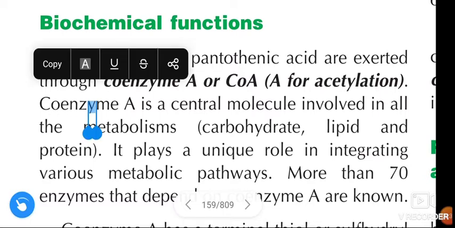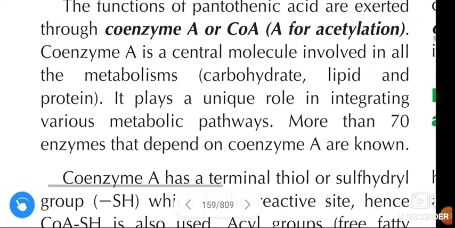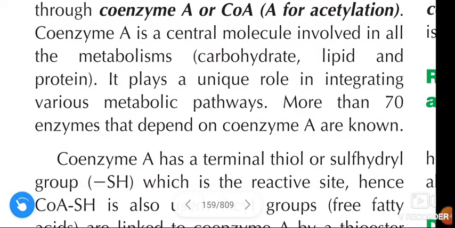Coenzyme A is a central molecule involved in all the metabolisms of carbohydrate, lipid and protein. It plays a unique role in integrating various metabolic pathways. More than 70 enzymes that depend on coenzyme A are known.